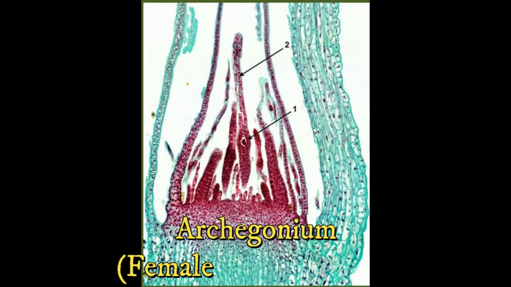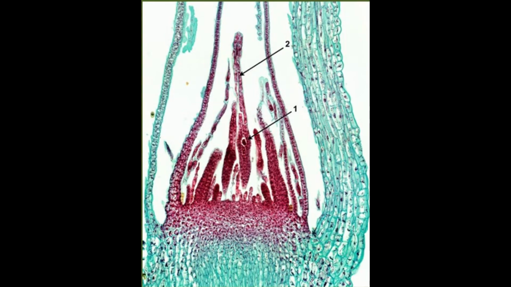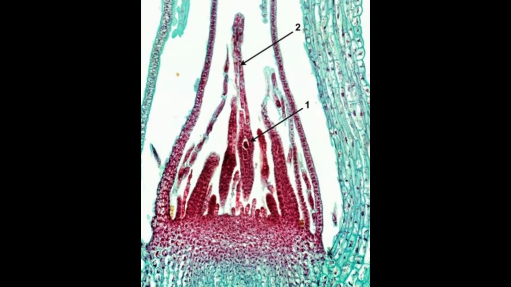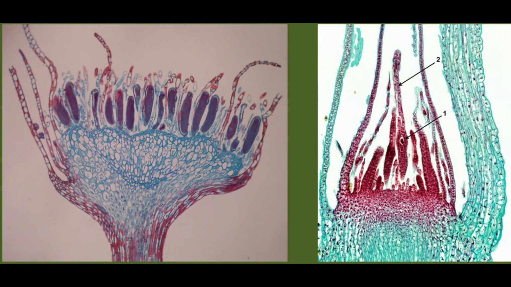A female gametangium is called an archegonium, and pictured here is a female moss archegonium, which makes eggs. After fertilization, the embryo remains and develops inside the archegonium as a sporophyte. Plant evolution trends towards the reduction or absence of gametangia in seed plants.